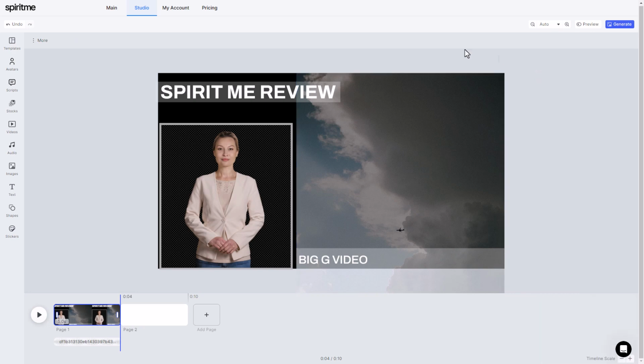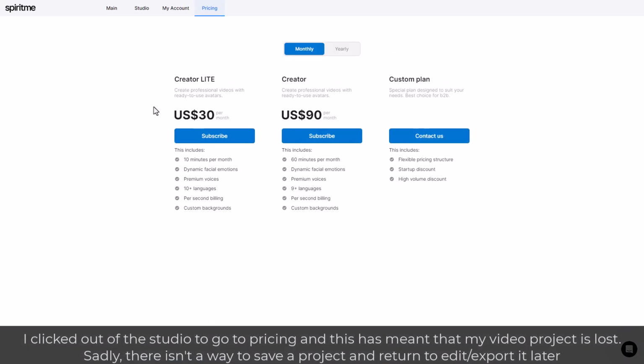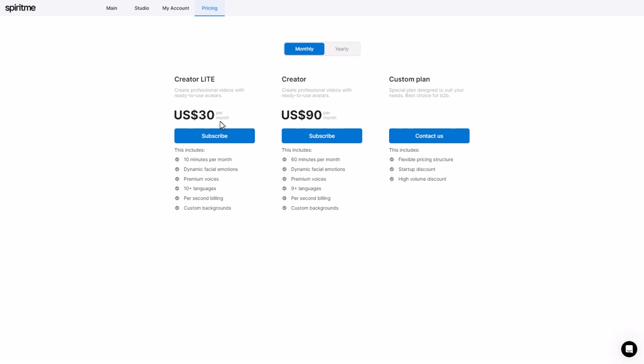a note or something. So I've got this through AppSumo, and I think it was $59 through AppSumo. But if you were not getting it through AppSumo, it would be a minimum of $30 per month, which gives you 10 minutes of video exports.